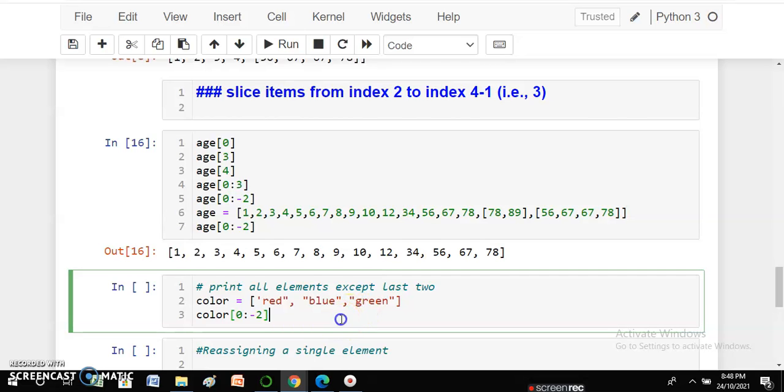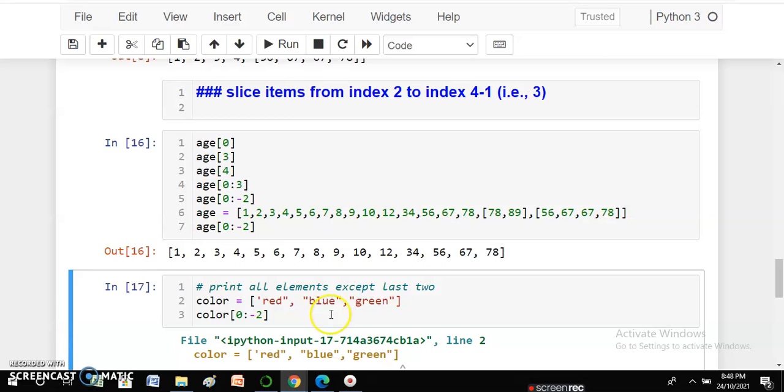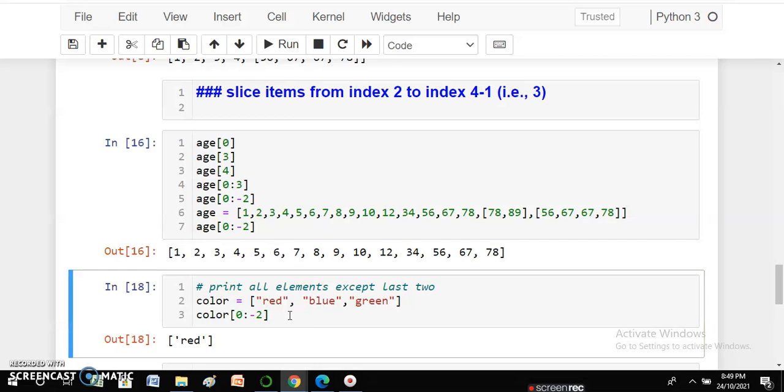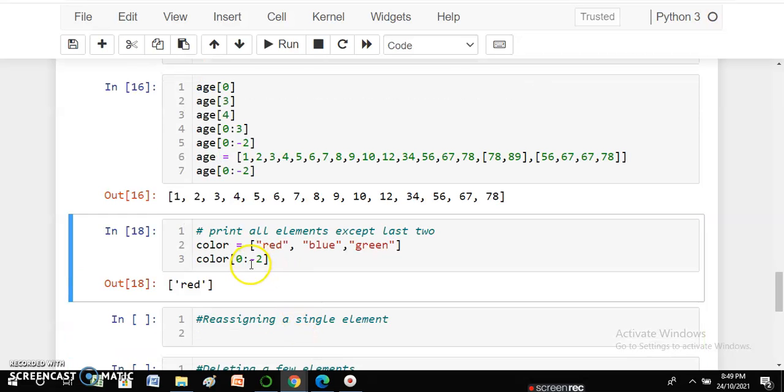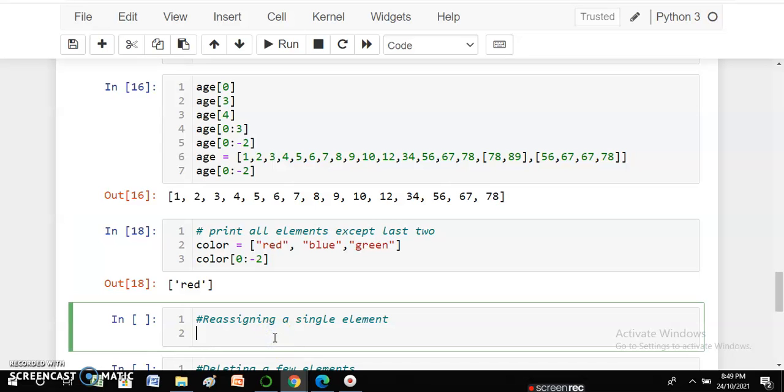So what happens? Sorry, there is one error over here. Just a moment. Yeah, you can see the result over here. There was a little mistake of quotes and that is why that error came, but don't worry about such small errors, these are very common. So now from 0 to minus 2, which means it will show you till minus 3. So this is something very interesting that you have to understand, and we can very easily find out the values.